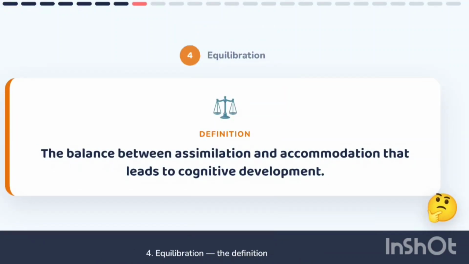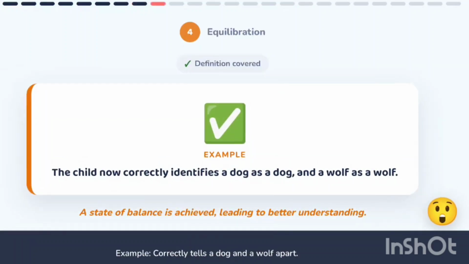Concept 4: Equilibration. Equilibration is the balance between assimilation and accommodation that leads to cognitive development. Here's an example. The child now correctly identifies a dog as a dog, and a wolf as a wolf. A state of balance has been achieved, leading to better understanding.